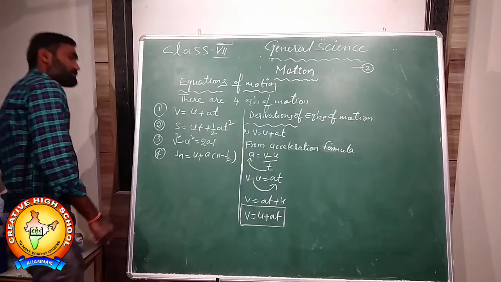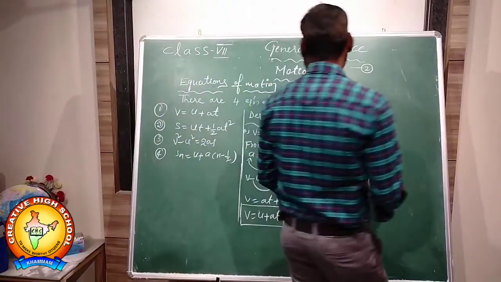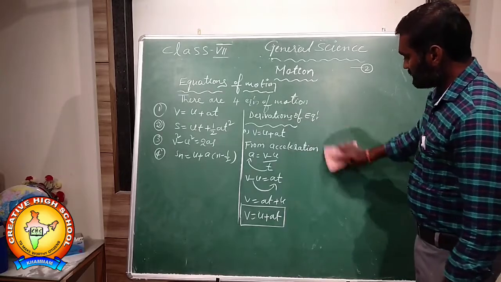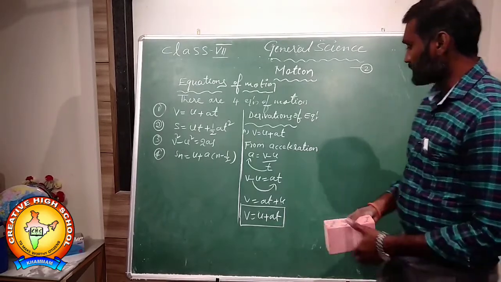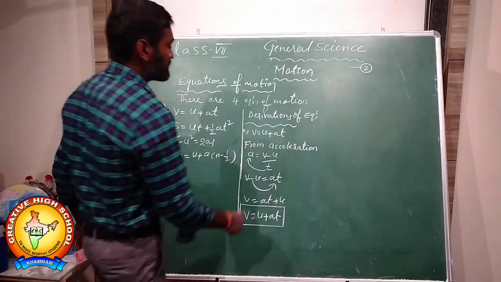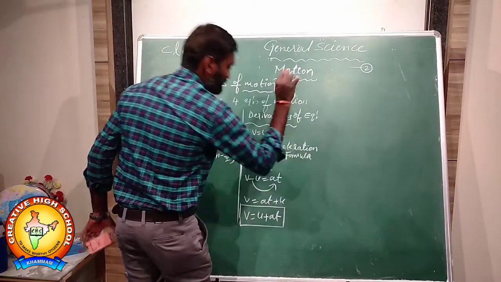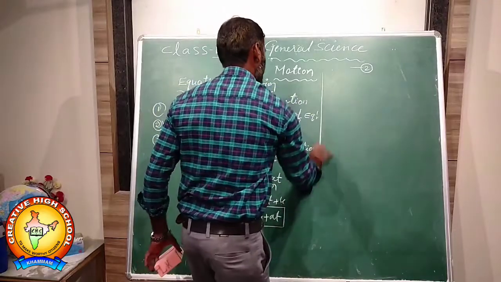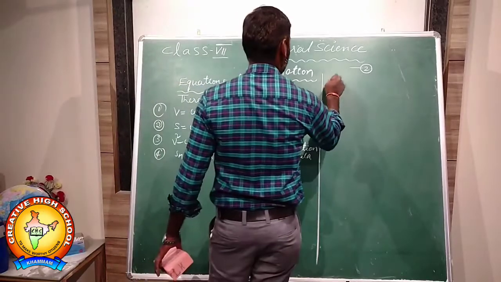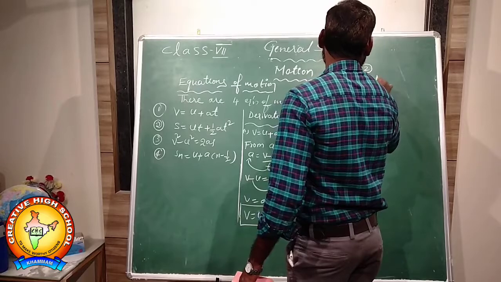Okay, students. So now, what is the second equation of motion? s is equal to ut plus half at square.